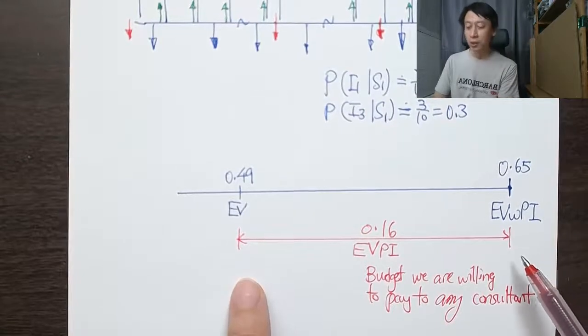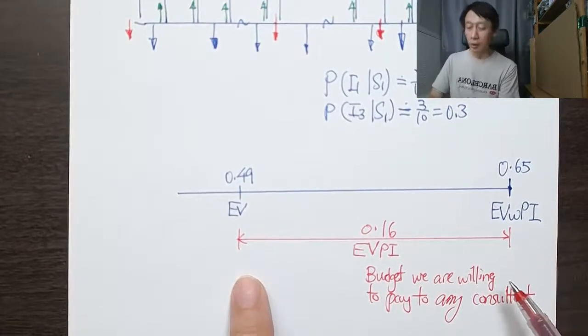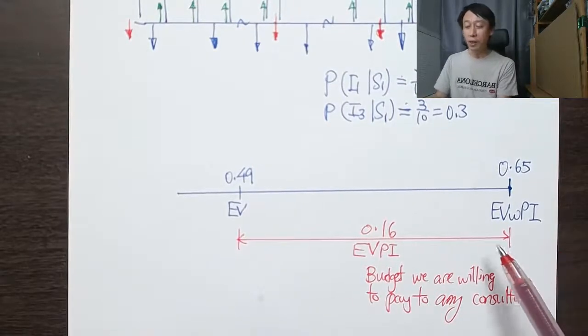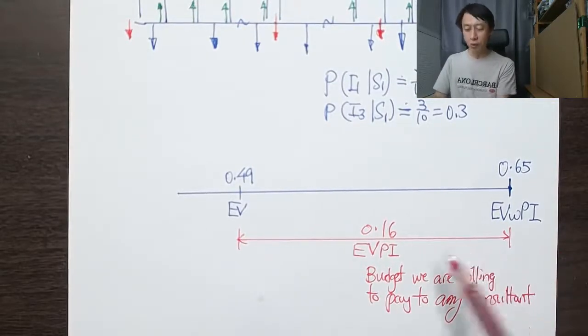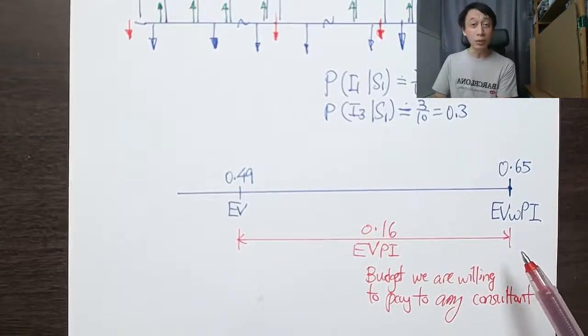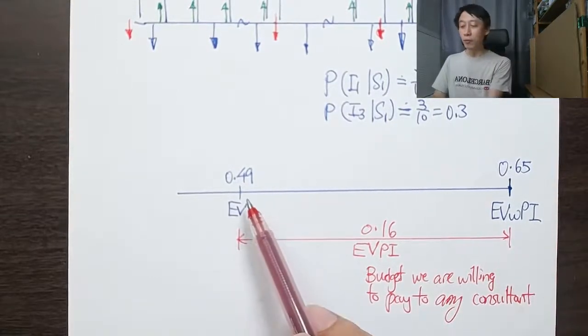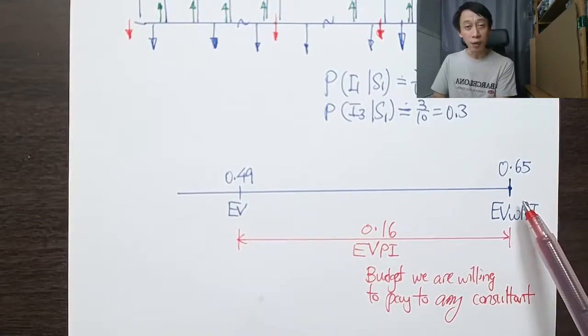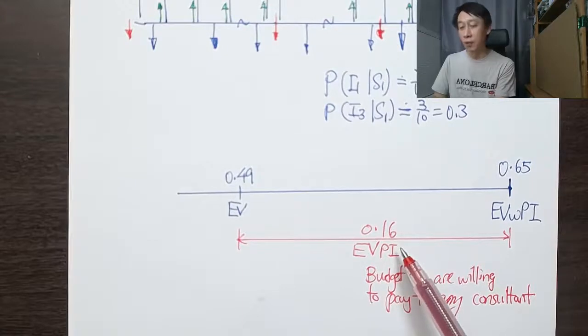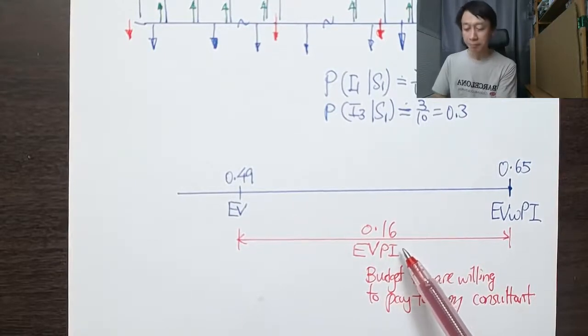That's a fact. So any consultant that comes along that says, you know what, I can improve your EV to 0.50, to 55, to 62, to 649, that's so far so good. If you can bring me from 0.49 to 0.65, that's not bad. The most I can pay you is 160,000, 0.16 millions.